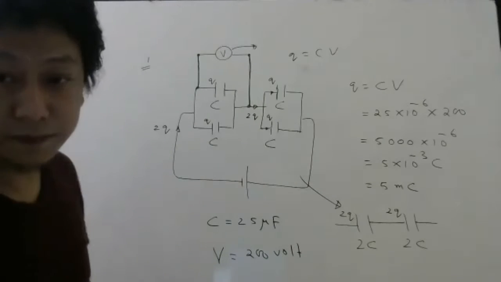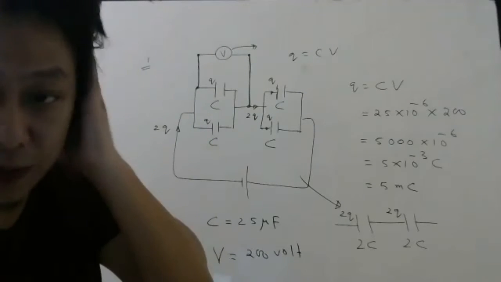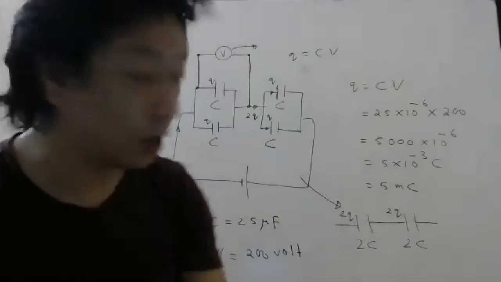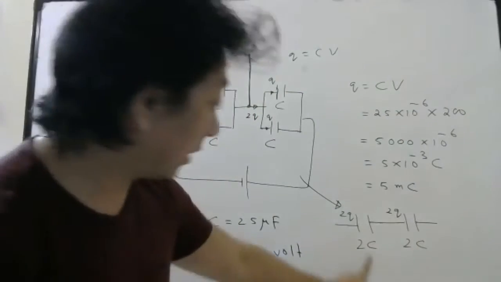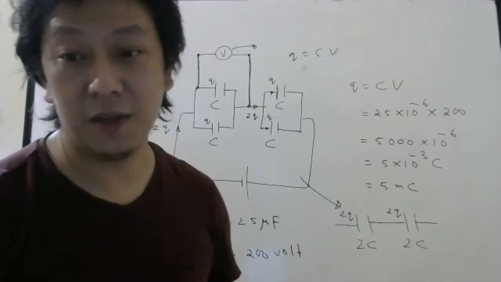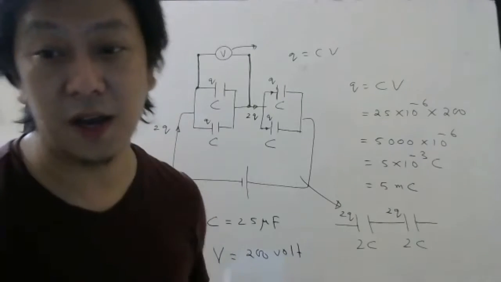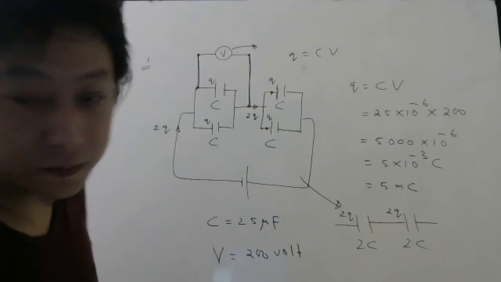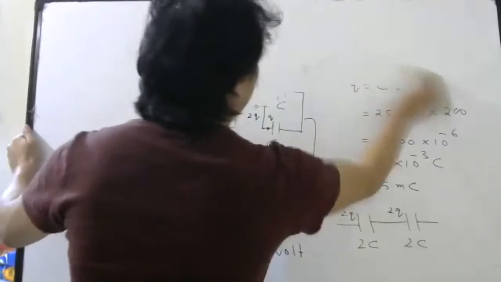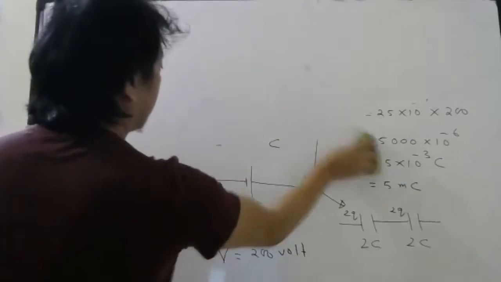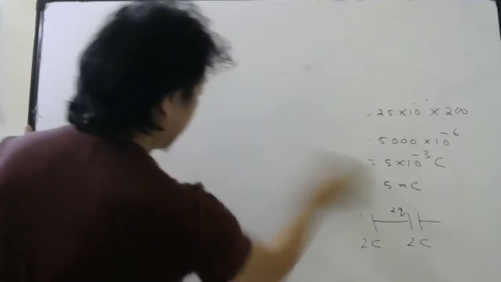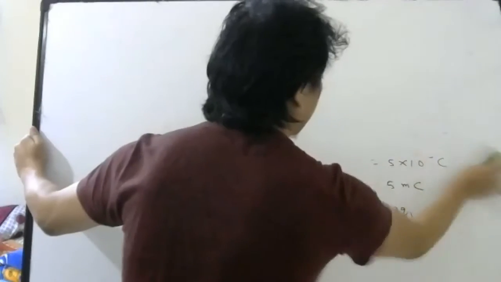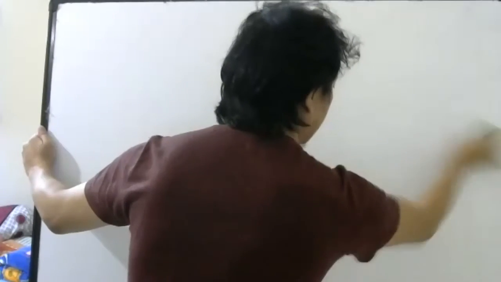Okay, done, everyone? Any doubt, please ask me. Specifically you ask why this is 2Q, why this is 2C, like that. Don't just tell me, sir, repeat like that. Try to be specific while asking the doubt. Done? Okay. Let's see the next question now.